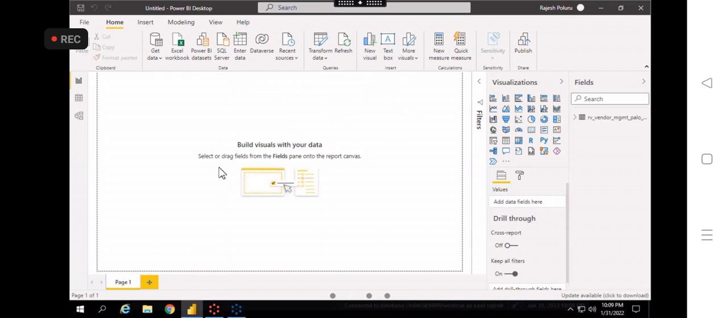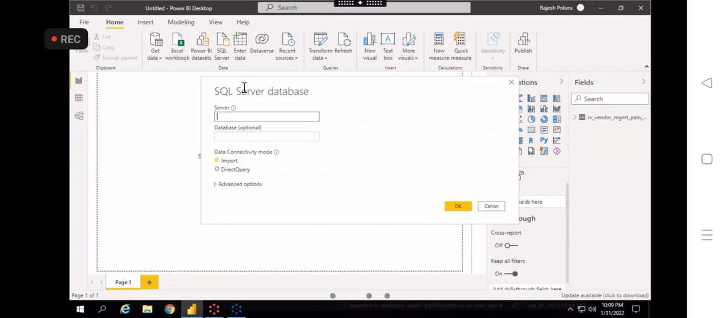See, this is the import mode and direct query mode. Which one do you want to connect with? So maybe you will get a question like, in real time, who will tell us whether we need to go with the import mode or the direct query mode? Most of the companies will go with the import mode only.